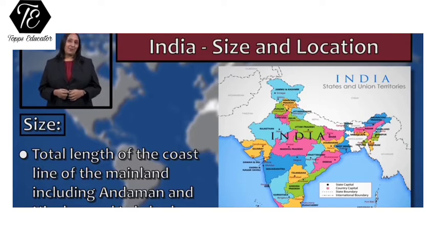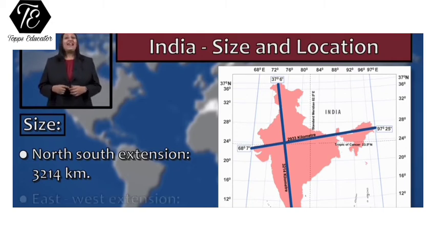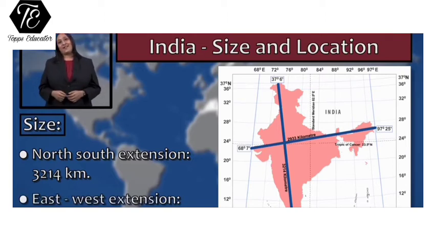If we take a measuring tape and measure the north-south distance of our country, that is the distance between the northernmost and the southernmost point of our country, the distance is 3,214 kilometers, whereas the east-west extent is 2,933 kilometers.